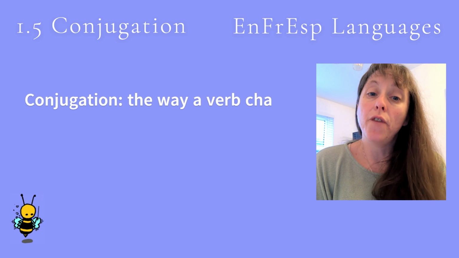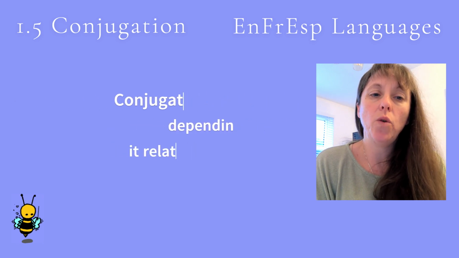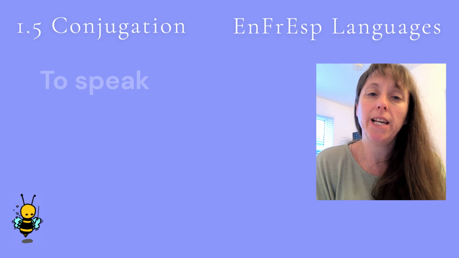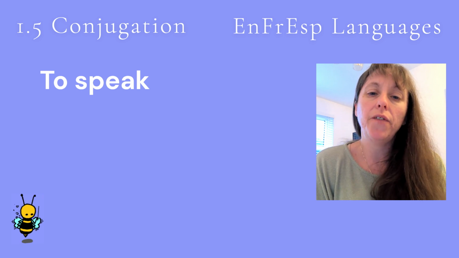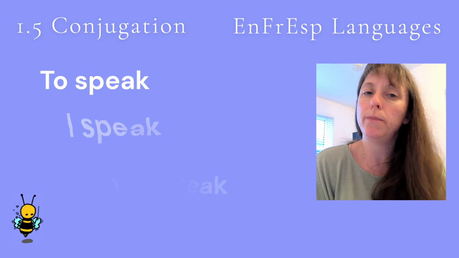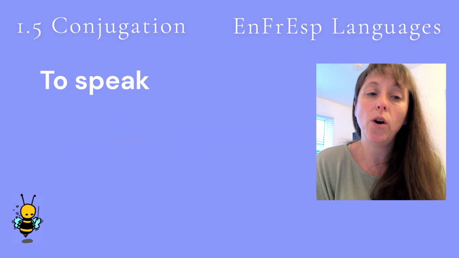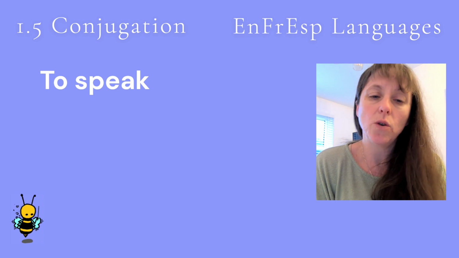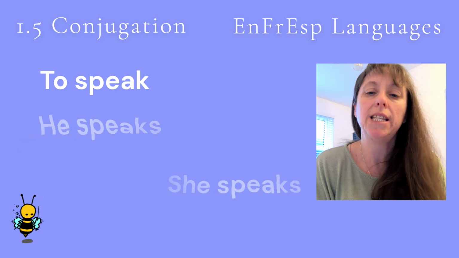Conjugation is the way a verb changes depending on the pronoun it relates to. For this video, we're going to use the verb to speak to demonstrate conjugation. In English, you probably conjugate verbs without realising it. If you want to talk using the pronouns I, you, we, or they, you can say I speak, you speak, we speak, they speak. But if you want to use the pronoun he or she, the verb changes, or conjugates, to speaks. He speaks, she speaks.